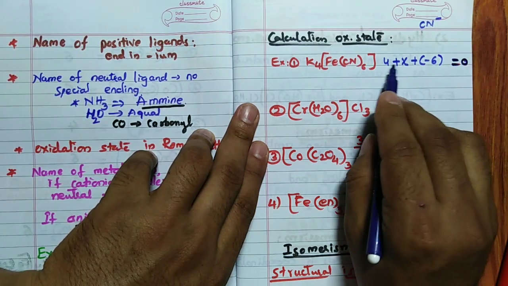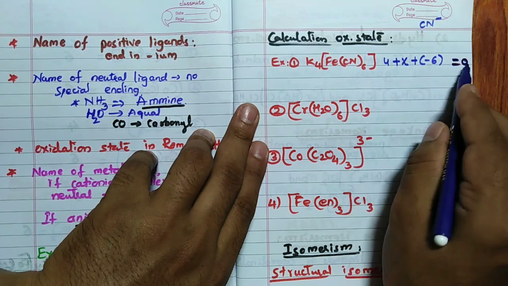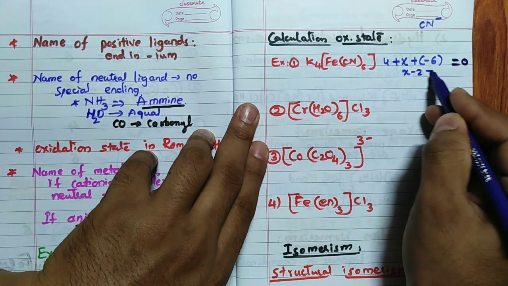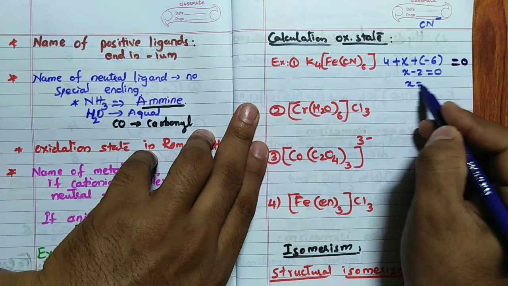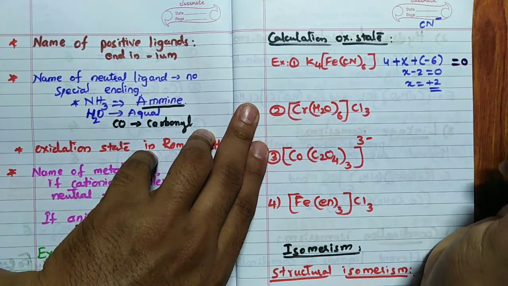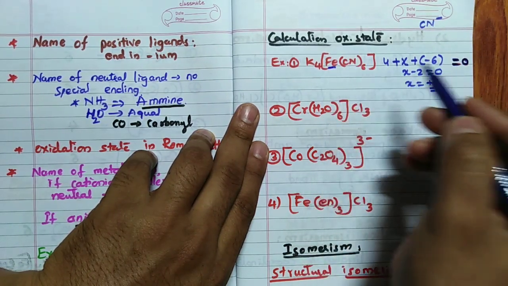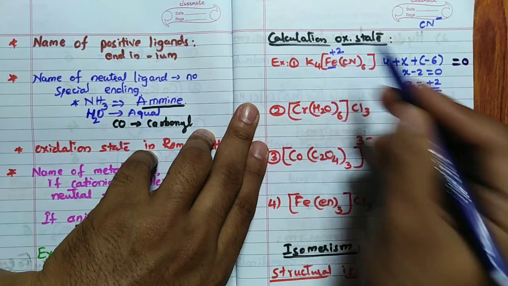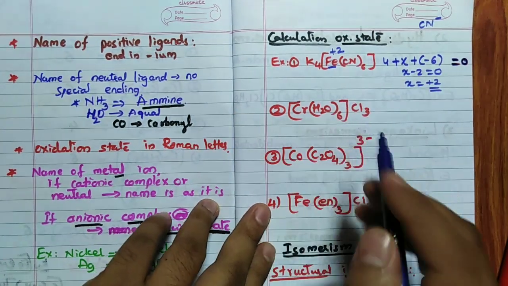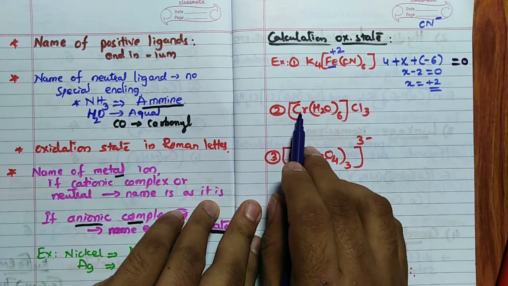Now solve. 4 minus 6 is -2. X minus 2 equal to 0. So X is equal to +2. So for Fe, the oxidation state is +2, remember. Like this, calculate this. For Cr, once again you have to calculate X.